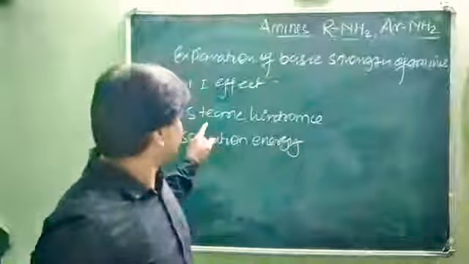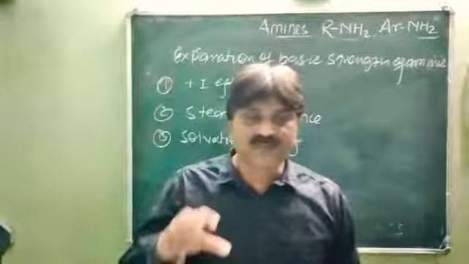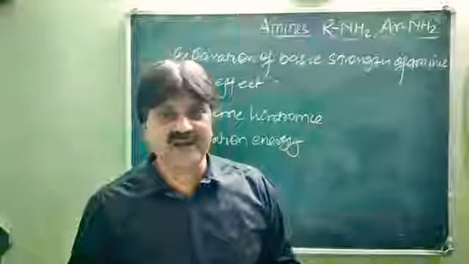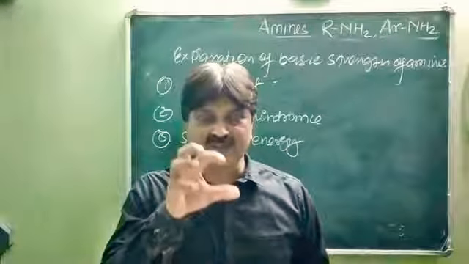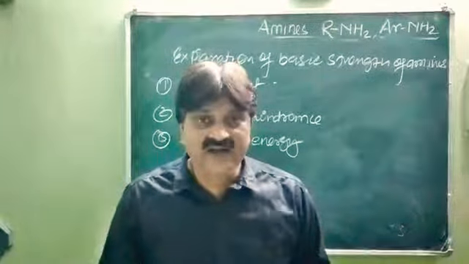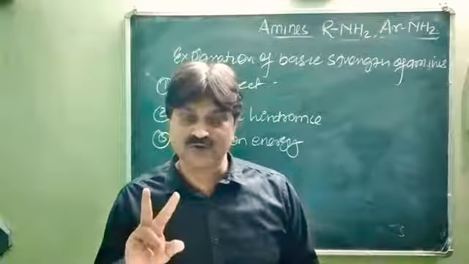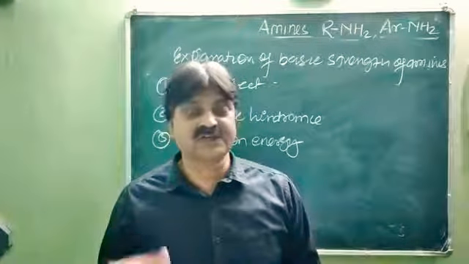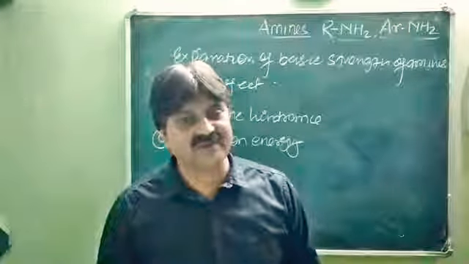Next, we are coming to steric hindrance. Steric hindrance means the bulky groups surround the nitrogen atom, and the lone pair of electrons cannot be easily donated. So you will see there are 3 bulky methyl groups present at the nitrogen in case of tertiary. So higher steric hindrance is found in the case of tertiary, then secondary having 2 methyl groups, and very less in case of the primary. So tertiary will have the lower basic strength as compared to the secondary and the primary.